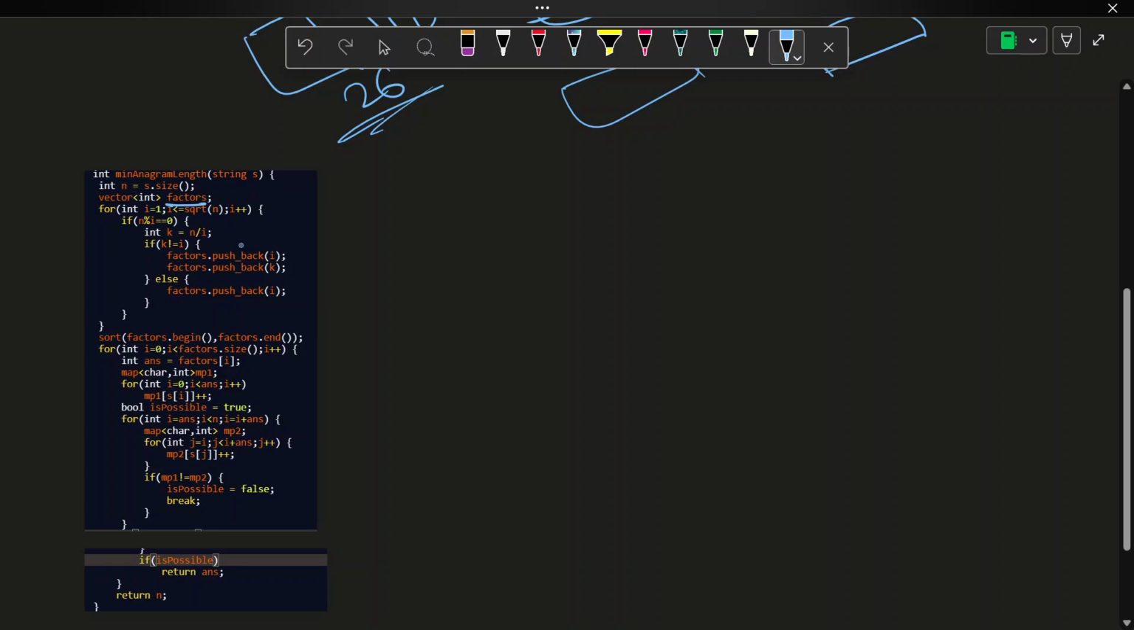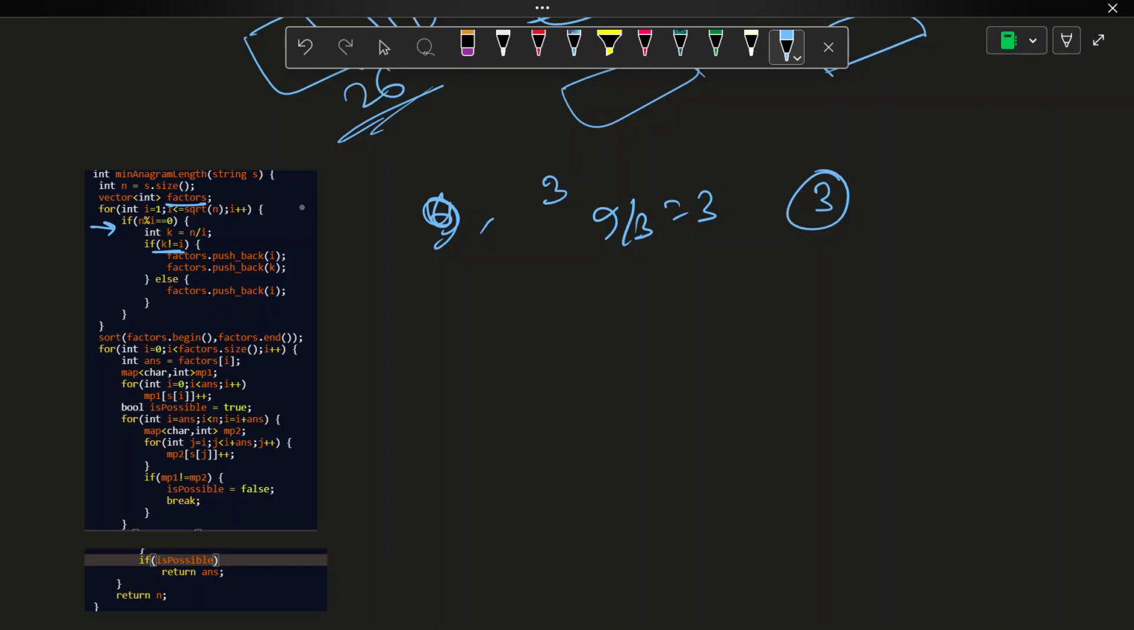So these are the factors. First I will find all the possible lengths for anagrams, right? So I will check whether it is divisible or not. If it is divisible, I will check k is not equal to i, because if both are the same, like it is 9, so 3 is a factor, 9 by 3 will be 3, both same, but I have to take the 3 one time. That's why I'll check that if k is not equal to i, then I take both, like for 6, 2 and 3 are factors, right? So I will take 2 and 3 both, and if both are the same, then I will take only one. Now sort the factors, because I have to check from the minimum length, right?